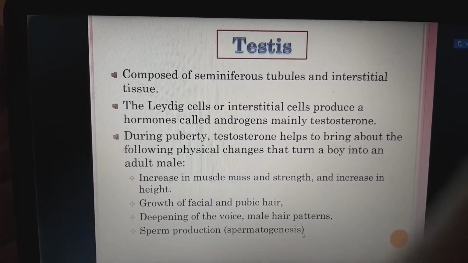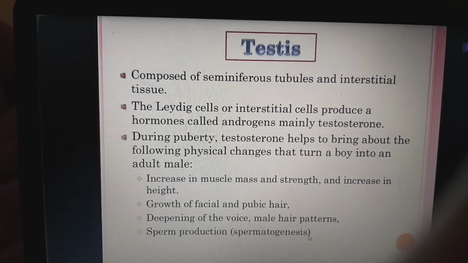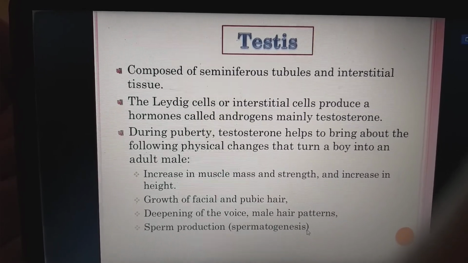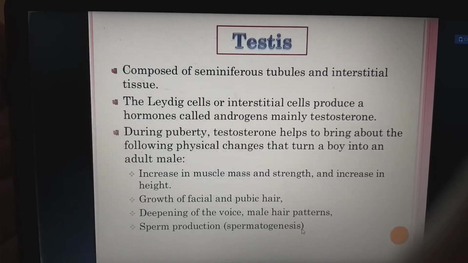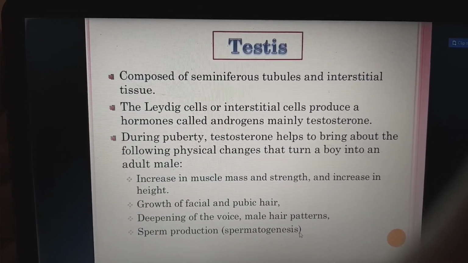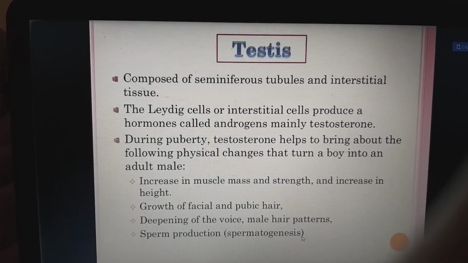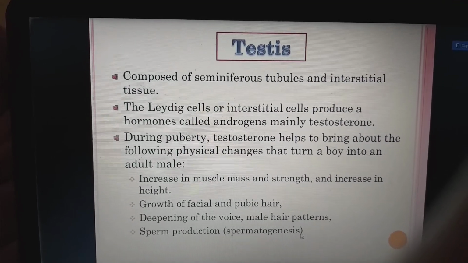The Leydig cells or the interstitial cells produce a hormone called androgens, mainly testosterone. During puberty, the testosterone helps to bring about the following physical changes that turn a boy into an adult male: increase in muscle mass and strength, increase in height, growth of facial and pubic hair, deepening of the voice, male hair patterns, sperm production, nothing but spermatogenesis.